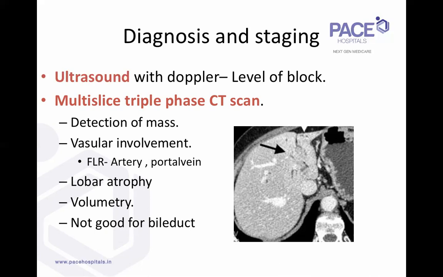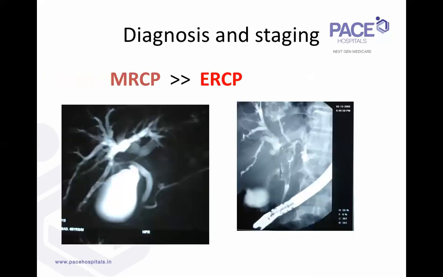Of course, on the CT in the undrained bile duct, you're actually able to sometimes have a look at the confluence, whether it is forming or not. But an MRCP is a much better investigation for the biliary staging. So for the staging, we know now that ERCP is no more, like in any other area. ERCP has not much of a diagnostic role in hilar cholangiocarcinoma.